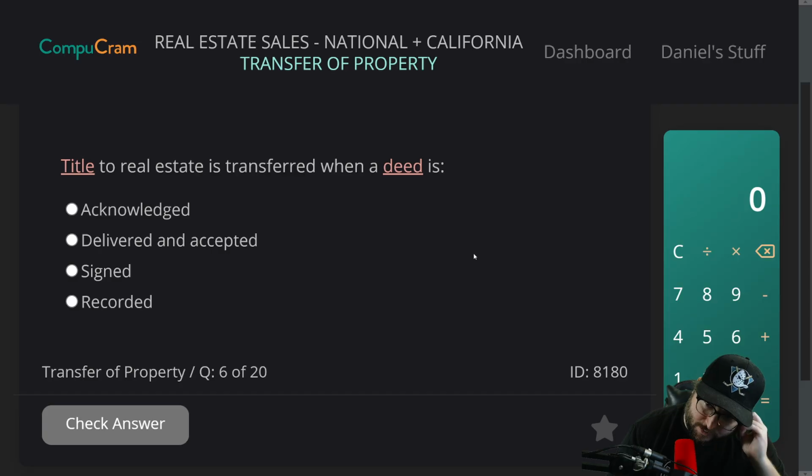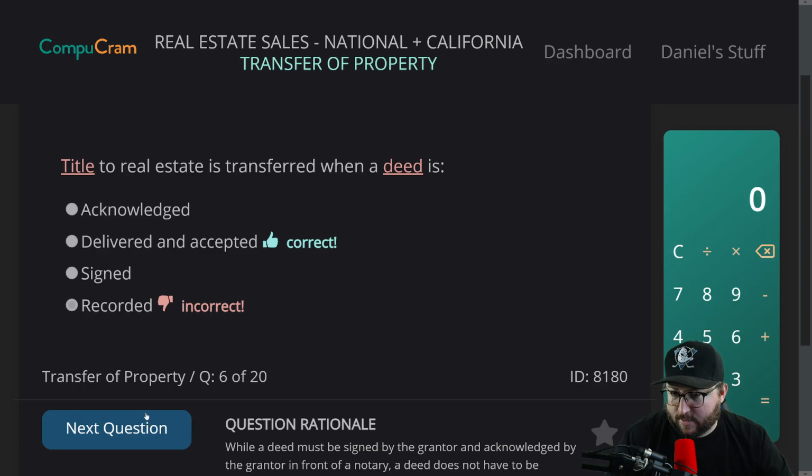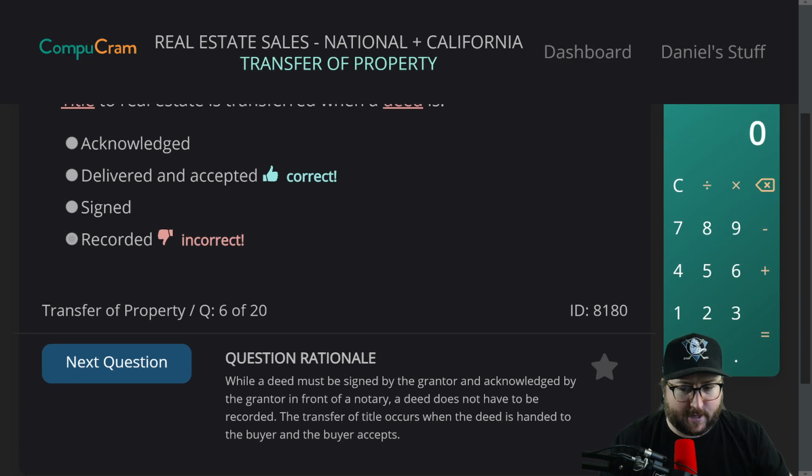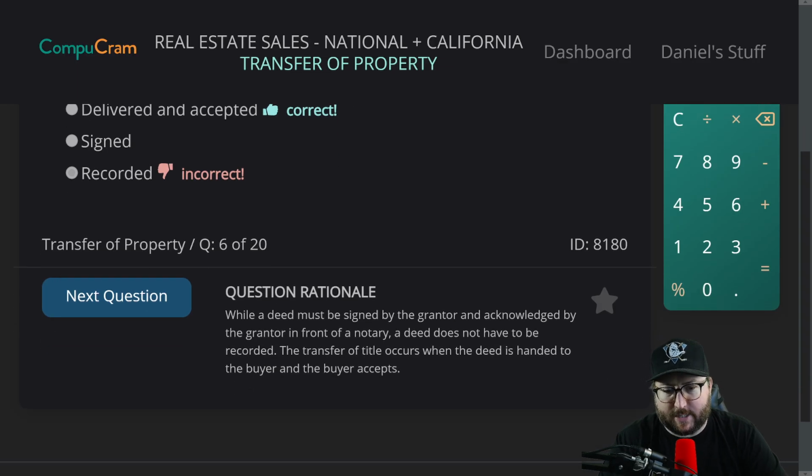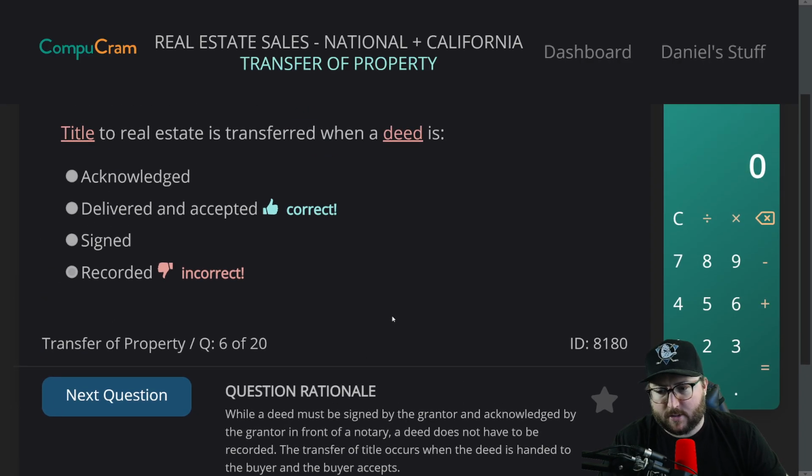So we need to know the difference between title and deed. We know deed is delivered and accepted. This one might be recorded. Or it could be delivered and accepted again. Let's just try recorded again. Incorrect. Okay, so they're both delivered and accepted. While a deed must be signed by the grantor and acknowledged by the grantor in front of a notary, a deed does not have to be recorded. The transfer of title occurs when the deed is handed to the buyer and the buyer accepts. So that doesn't need to be recorded either.